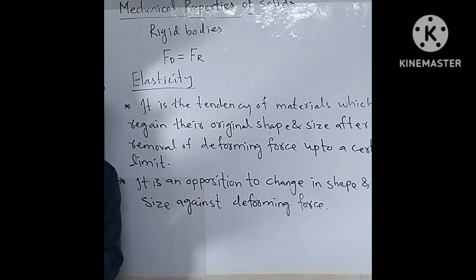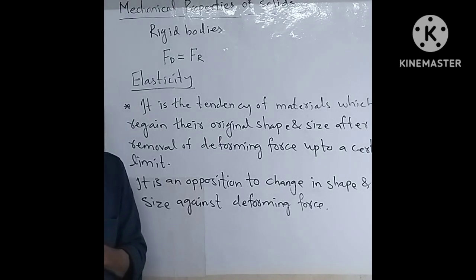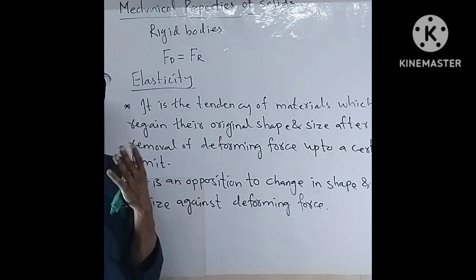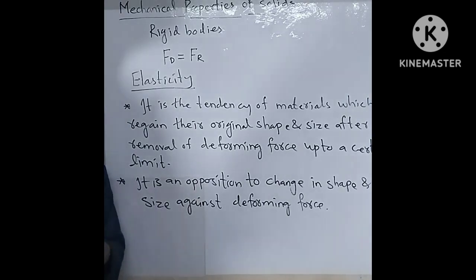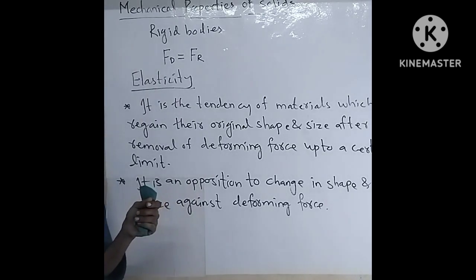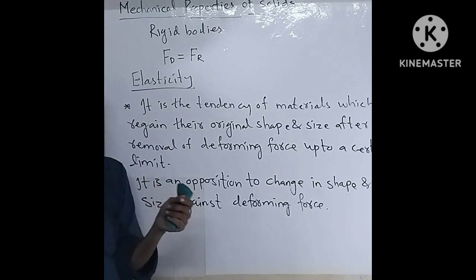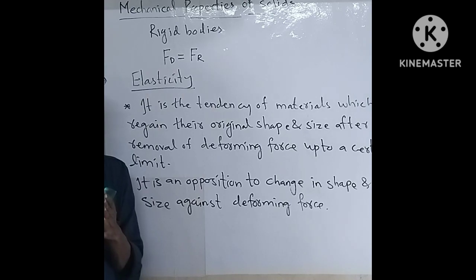But one question comes to mind: between rubber and steel, which material will be more elastic? We know rubber and steel are both elastic materials, but how can we decide which one is more elastic? Rubber gets elongated when we apply a deforming force, and after removing it, it regains its original shape and size, but up to a certain limit.